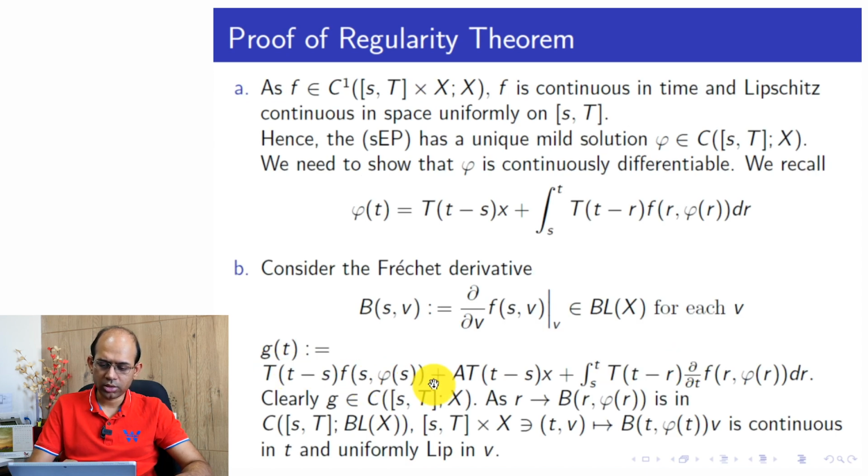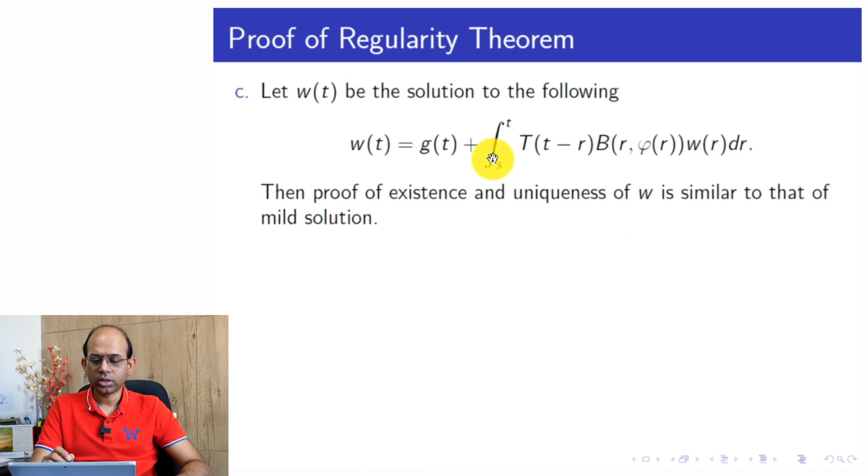So it has three additive terms, and then we have W(t) equal to G(t) plus the integral from small t to capital T of (t minus r) B(r) phi(r) W(r) dr. So W appears on both sides, so this unknown appears on both sides. So this is basically an equation. Consider this another integral equation, and assume that W is the solution to the following integral